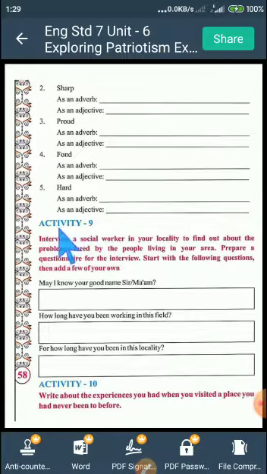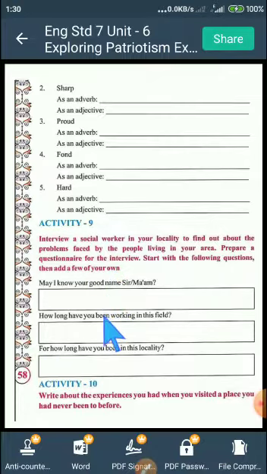Now we proceed with activity 9. Interview a social worker in your locality to find out about the problems faced by the people living in your area. Prepare a questionnaire. Now, students, what do you mean by questionnaire? Questionnaire means the list of questions which you are going to ask for the interview, right? Start with the following questions, then add a few of your own.